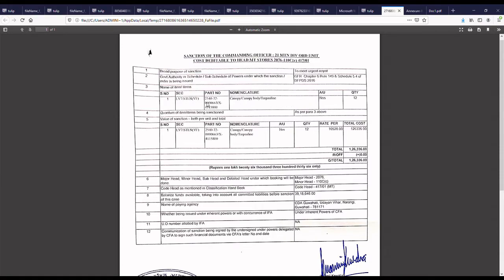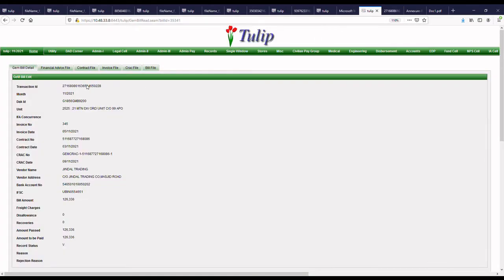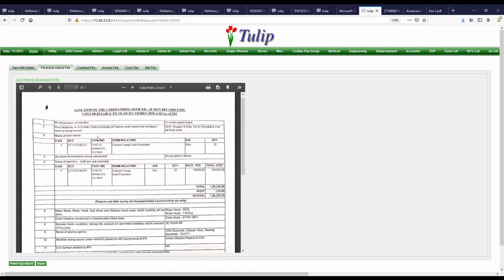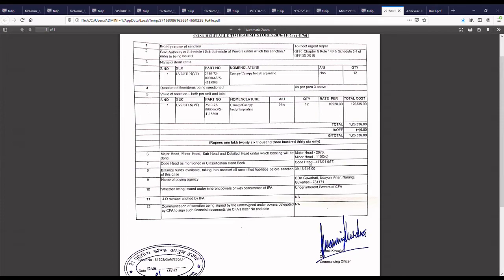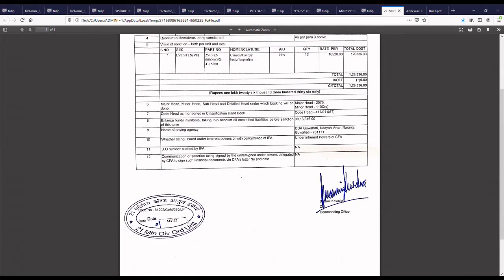If you are procuring multiple items, then it should be mentioned serial number 1, 2, 3, 4, and if you are procuring huge number of items in one go, then you can upload an annexure mentioning details of item, quantity, rate, amount, etc. as an annexure to appendix K in the same financial advice file and upload it with the same tab, so that the bill can be processed. So here you can see this is a near to very good appendix K, where all the details have been clearly mentioned, ink signed, stamped, dated. So the bill is being passed.